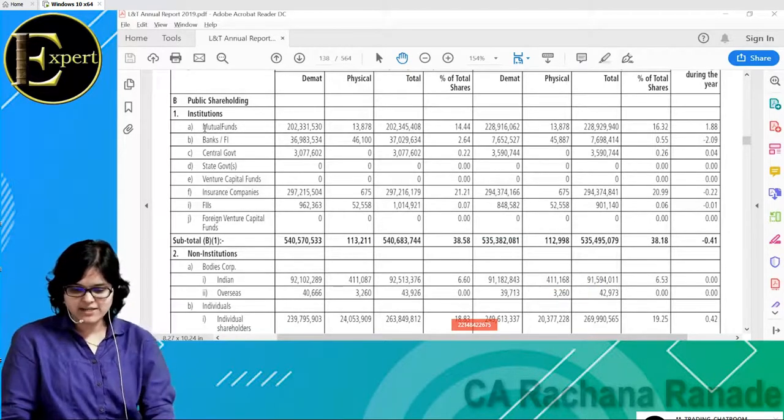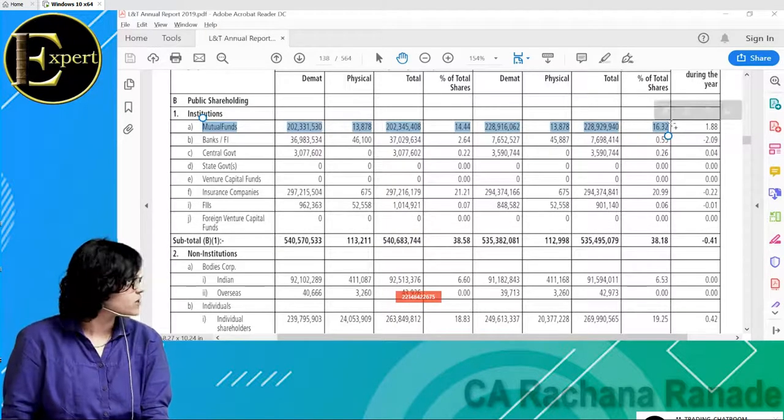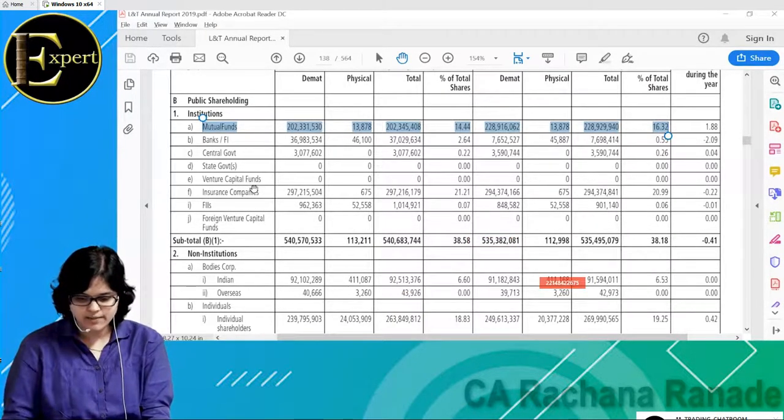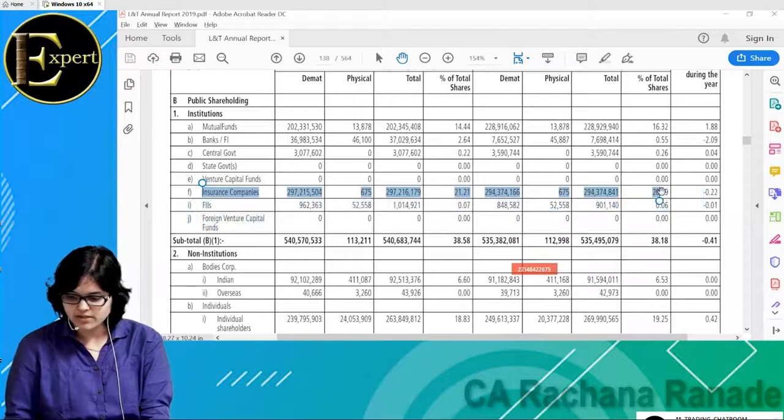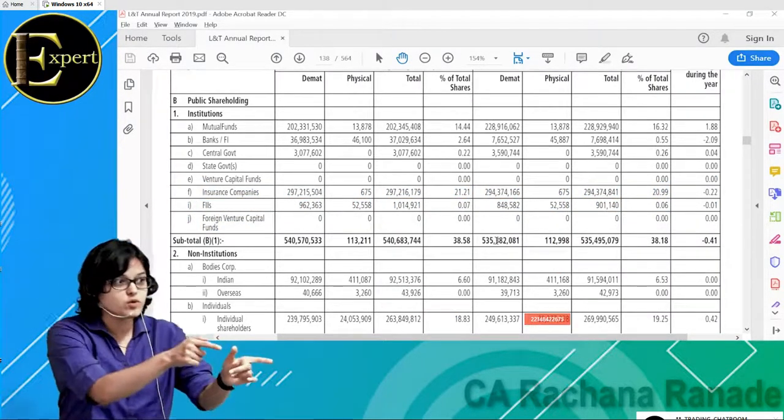So assume that I am LIC of India. You all have taken out insurance policies with me. I have a lot of money. What do I do with this money? I invest in the share market. Can I invest all my money in the share market?